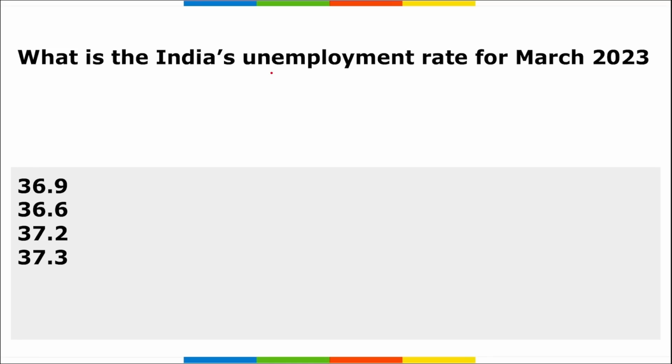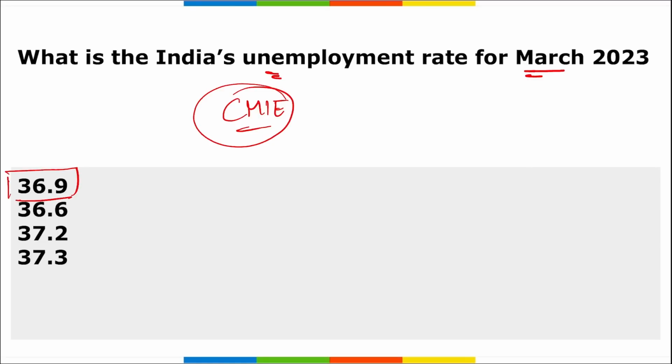Next, what is India's employment rate for March 2023? So remember, according to the data released by CMIE, that is Center for Monitoring Indian Economy, India's employment rate has increased to 36.9% in the month of March 2023. That was earlier 36.6% in the month of December 2022.